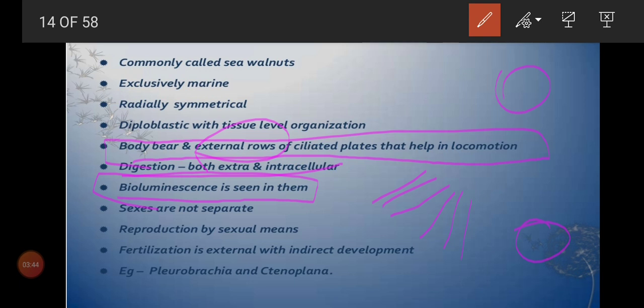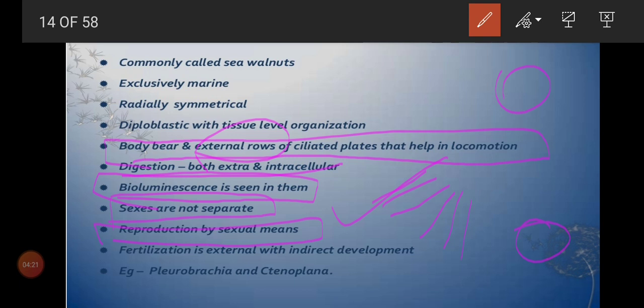So Ctenophora has the special characteristic of bioluminescence, and sexes are not separate, so it is still hermaphrodite, male and female seen in only one organism. And here the advanced organisms started, so reproduction is only by the sexual method. Till now we have learned Porifera and Coelenterata, where we can see both asexual and sexual reproduction, but sexual reproduction only can be seen from Ctenophora onwards.